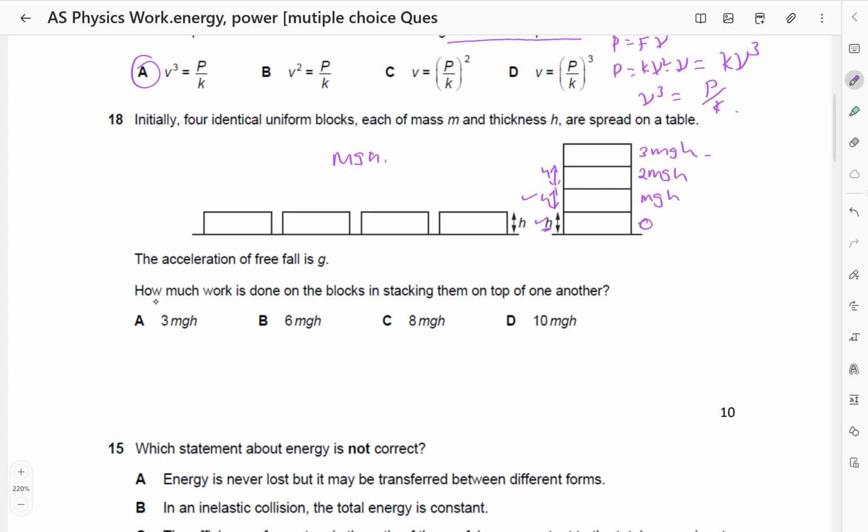It is moved through a height of 3h. So how much work is done on the blocks in stacking them on top of one another? The total work done is going to be 3 mgh plus 2 mgh plus mgh plus 0, which gives us 6 mgh. So our answer here is B, 6 mgh.